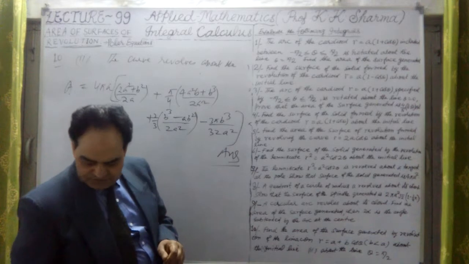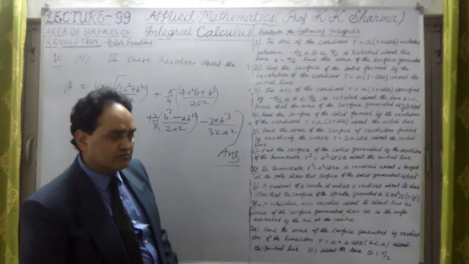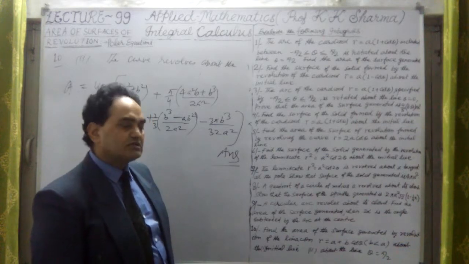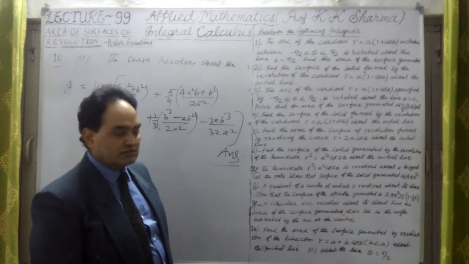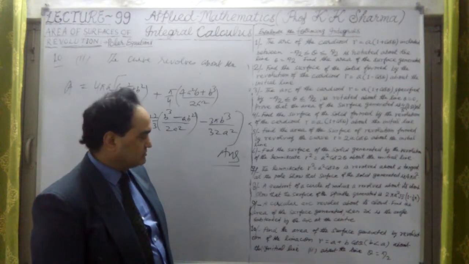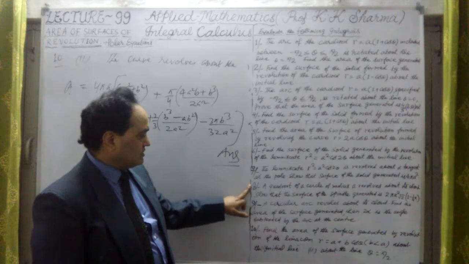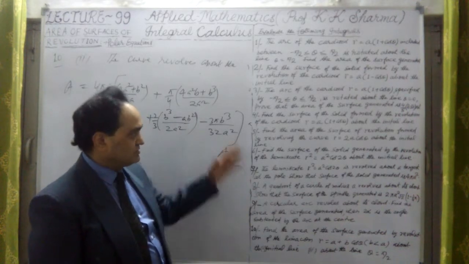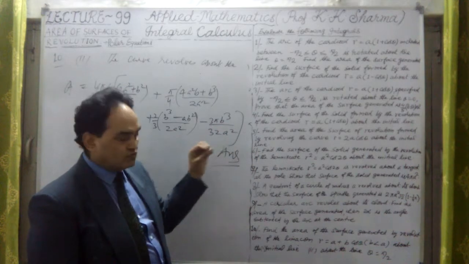If any topic is asked by the students, I'll take it later. But next I'll take them in the other playlist of mine, which I'll declare later when I write the volumes here. So in this way, integral calculus is now going to be over.